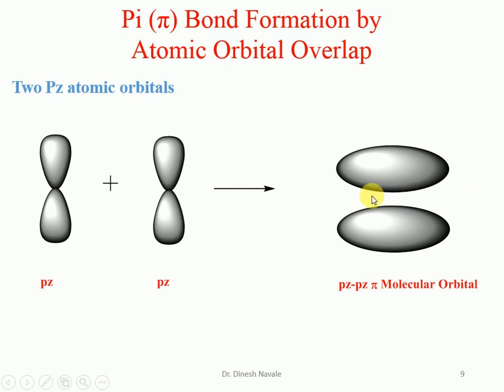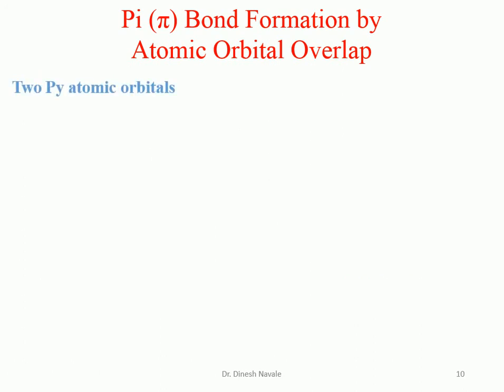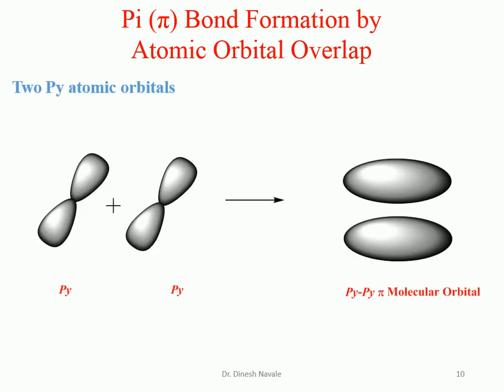And here we can see that this is the axis, along which there is electron density above and below also. So this is the pi molecular orbital for the pz orbital. And if you see the py orbital, this is the py orbital of one atom, and the second one is the py orbital of the other atom. They will combine and give the formation of the py-py pi molecular orbital. That means only p orbitals are going to be involved in the formation of the pi bond.